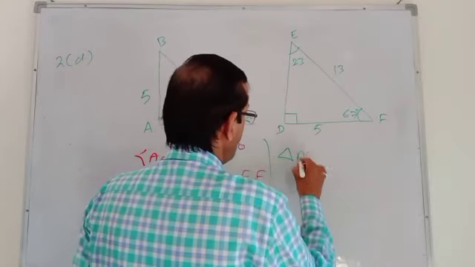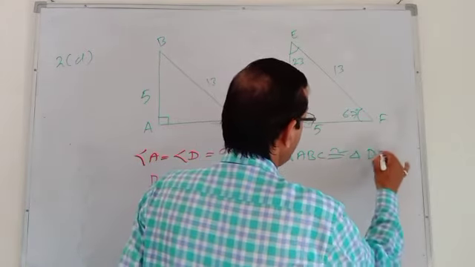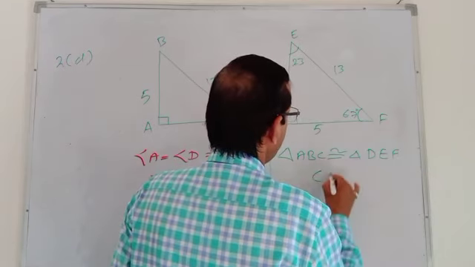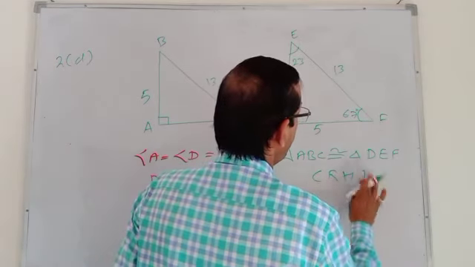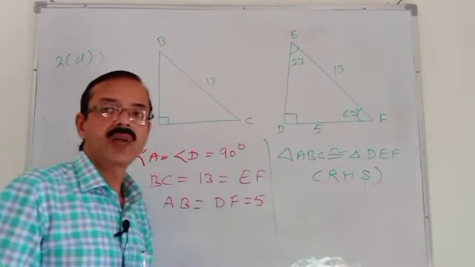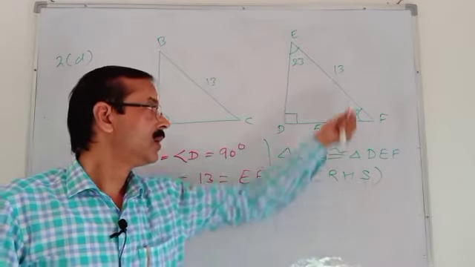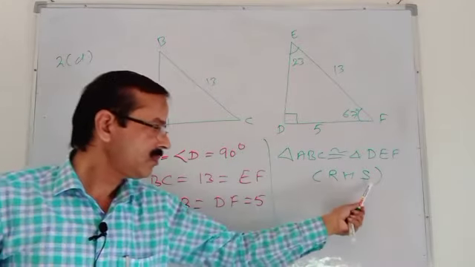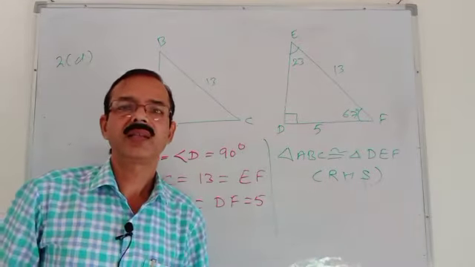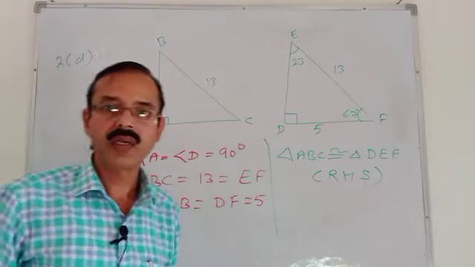So can we say that both triangles are congruent? Triangle ABC is congruent to triangle DEF by RHS, right angle hypotenuse side. Right means one angle should be 90 degrees, the hypotenuse should be equal, so both are equal. The third side, any one side, should be equal. By this way we can say both triangles are congruent.